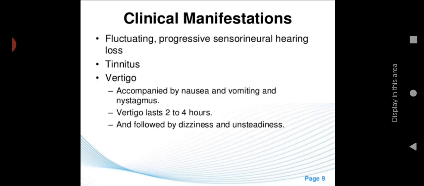Other than this, there is fluctuating progressive sensory neural hearing loss. Fluctuating means keep on changing, and progressive sensory hearing loss means day by day the hearing loss will be increasing. Then there is tinnitus and vertigo, and vertigo is accompanied by nausea, vomiting, and nystagmus. Then vertigo lasts 2 to 4 hours and is followed by dizziness and unsteadiness. So these are the things accompanied by vertigo. The person will feel more discomfort.